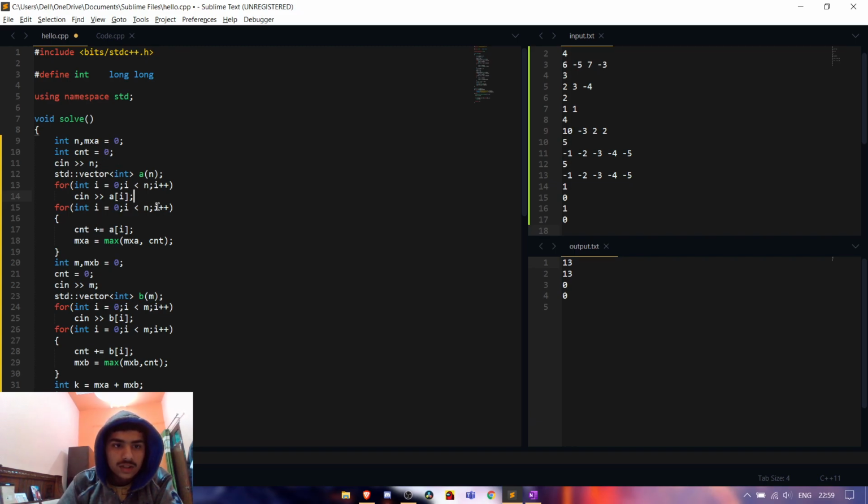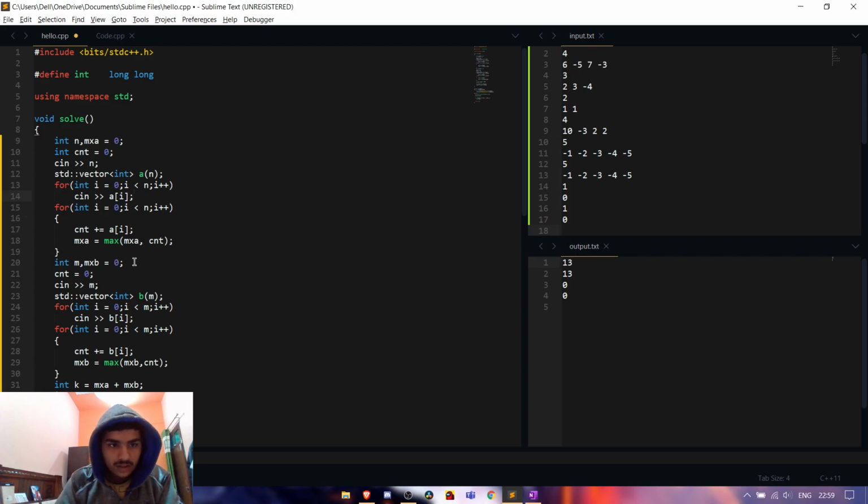We will start from 0 until n. We check if count plus the ith element of the array is greater than the maximum prefix sum that we have calculated before. If it is greater, then the answer will be updated like this.